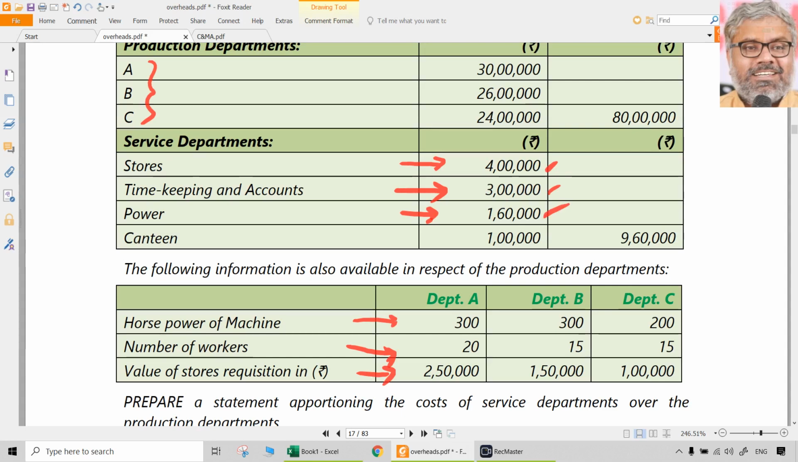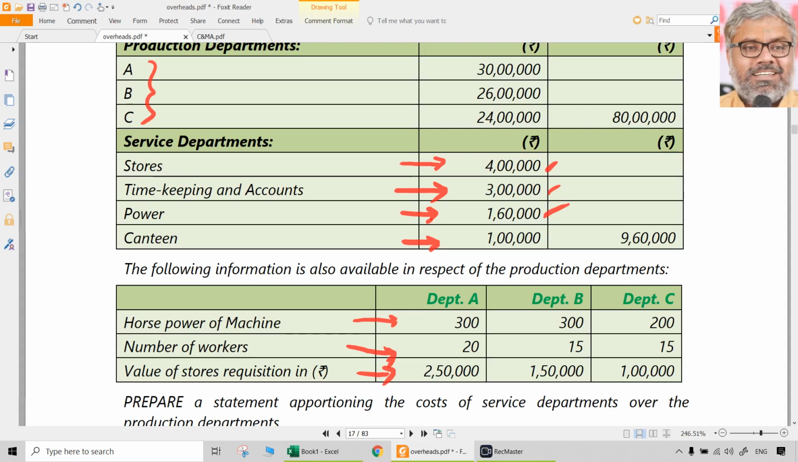Simple. Canteen. Canteen, how can we apportion? You have to think. Machines have horsepower, but will machines eat something in the canteen or what? No, people will eat. So the better basis is, once again, number of workers for apportioning the canteen expenses to production departments A, B and C. Then you may say, practically C department people may not be so physically active, A department may require a lot of physical work, so they will eat more, B people will eat less. Possible? Nothing wrong in that thought.